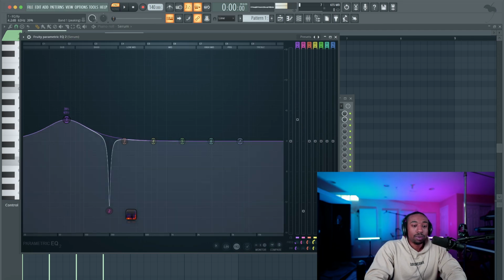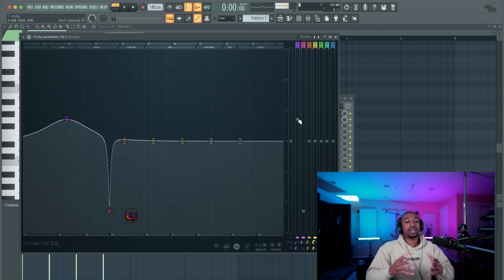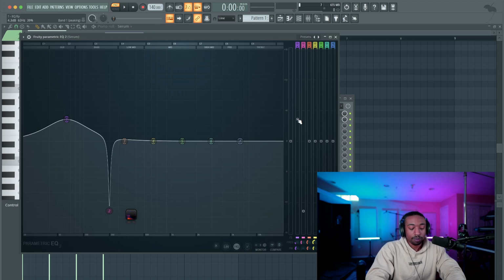Okay, so let's talk about the boost real quick. So this is also a clean EQ. This isn't adding harmonics. Certain analog EQs, when you boost them, are adding harmonic content. So you're actually filling out the frequency content when you're making boosts. It's more than just the boost.